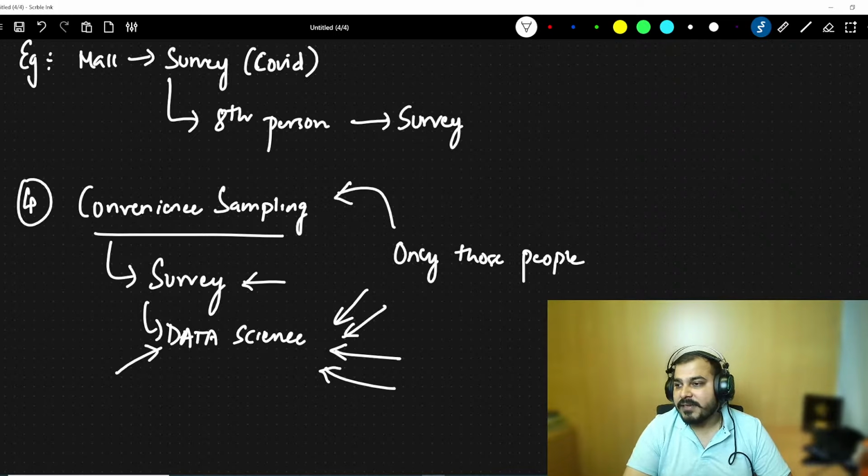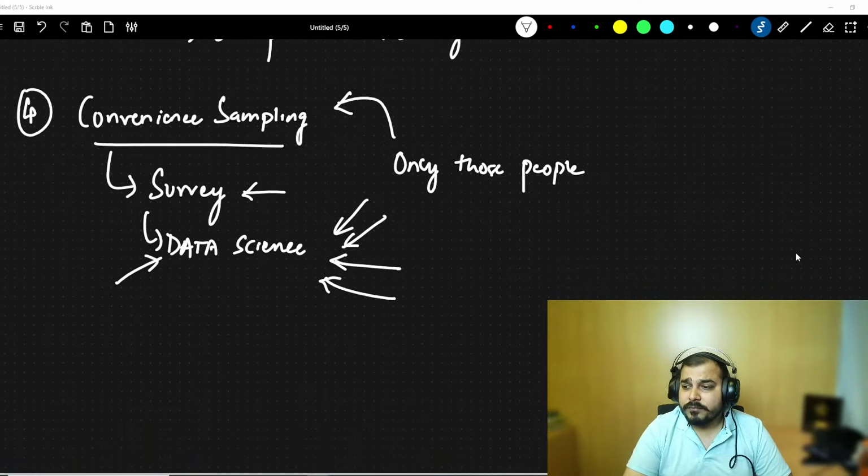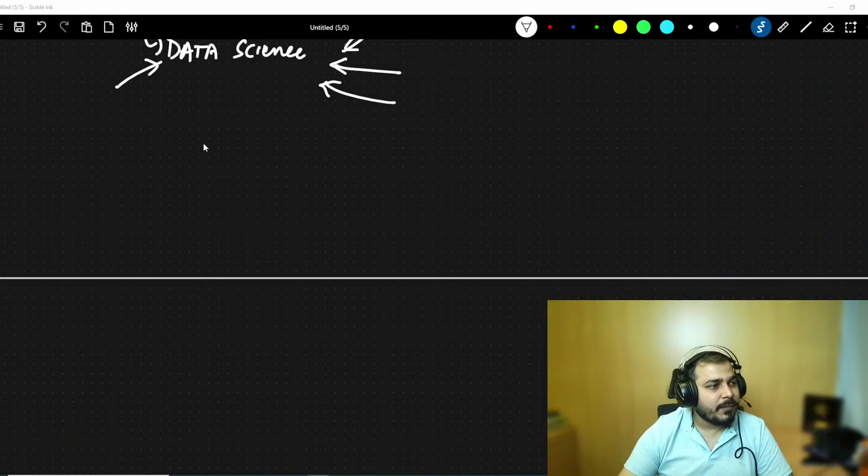Right? Guys, clear with respect to convenience sampling? Okay, clear everybody? Everybody clear? Yes, the Stack Overflow developer survey is specifically taken with developers. Okay, now let me give you some examples.